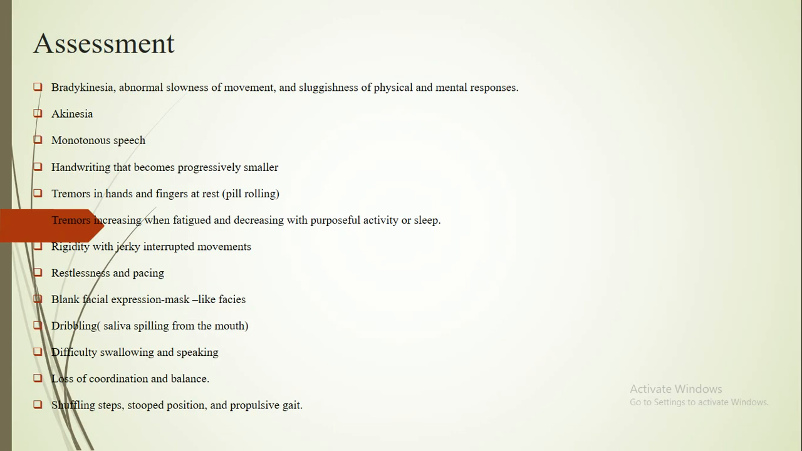In assessment, you will have to investigate conditions like bradykinesia, abnormal slowness of movement and sluggishness of physical and mental responses. Akinesia may be under investigation. Akinesia means there is no movement, the movement stops. Monotonous speech. Also check the handwriting, which becomes progressively smaller. Tremor in the hands and fingers at the wrist, and pill rolling.